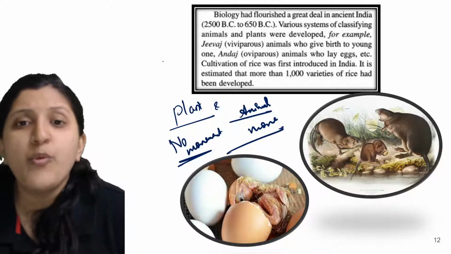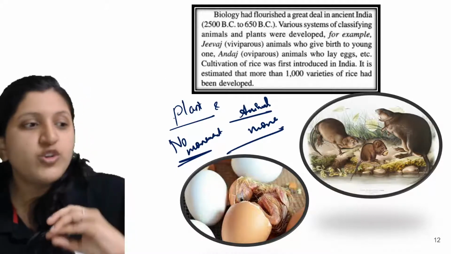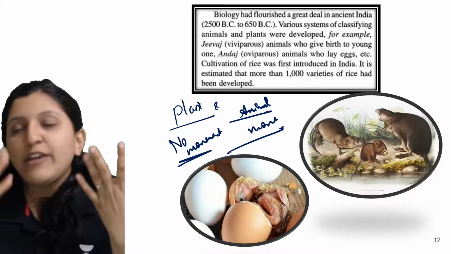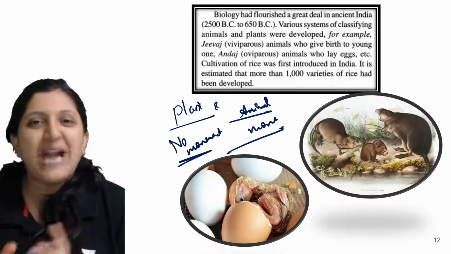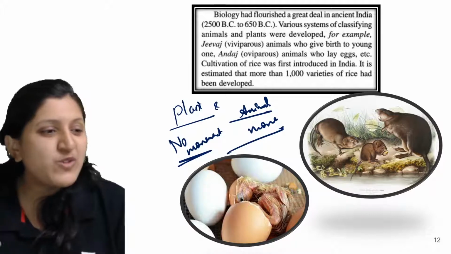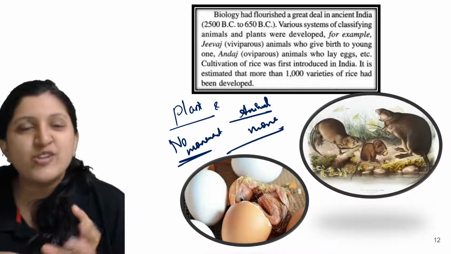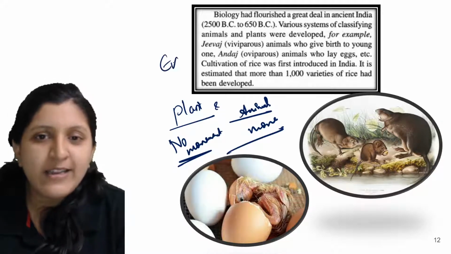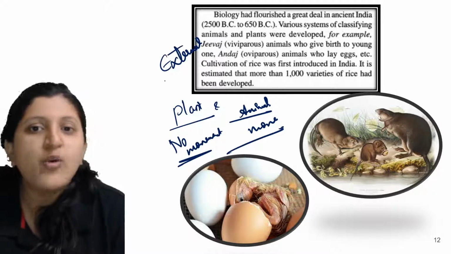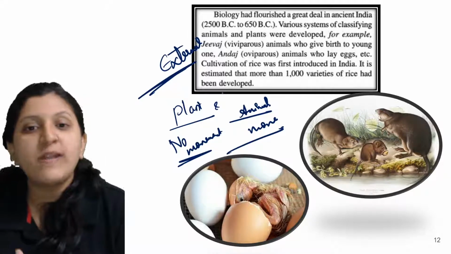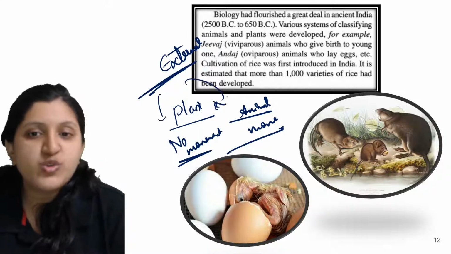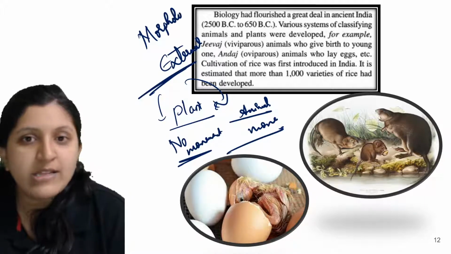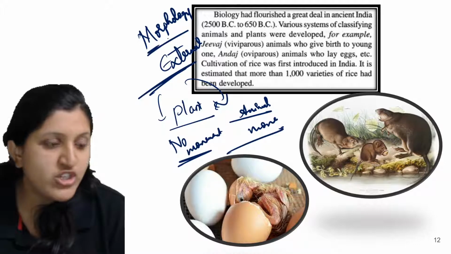Since this is the very beginning of biology, people used to observe each and every minute detail only with the eye. There was no microscope to observe the cells and to mention what type of tissue is present. So just the external features were studied, and only based on the external features did classification happen. So that is morphology. Morphology was considered, and then the classification used to happen.